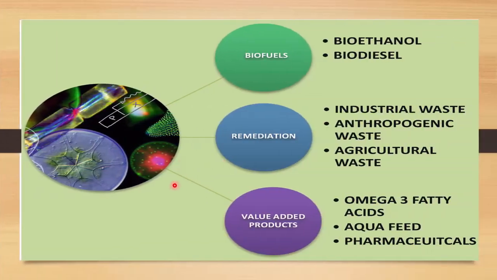In this slide, you can see some more applications of diatoms. They may be used as a biofuel. We can produce bioethanol and biodiesel from diatoms. They are also very useful for bioremediation of industrial waste, anthropogenic waste and agricultural waste. Then we can produce value-added products using diatoms: omega-3 fatty acids, aqua feeds and pharmaceuticals. So we can say diatoms are very important for human consumption.